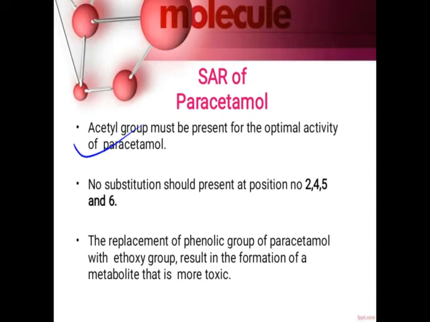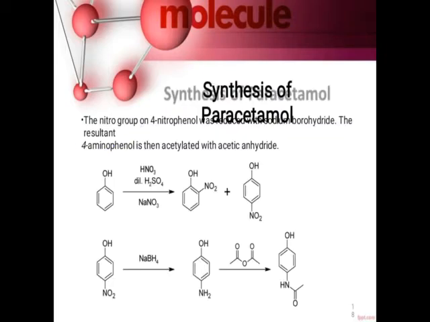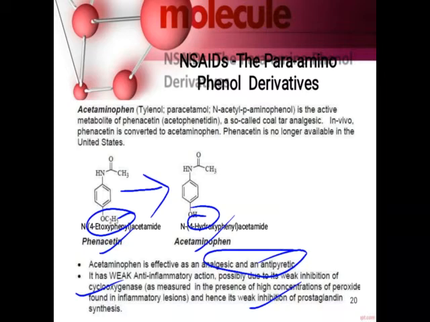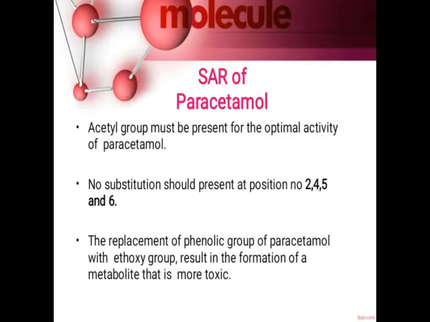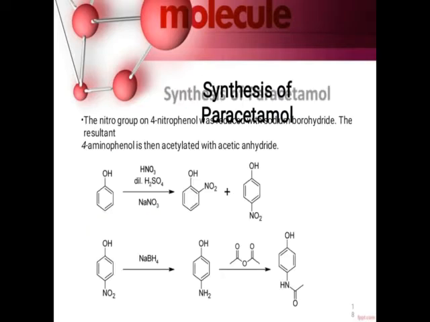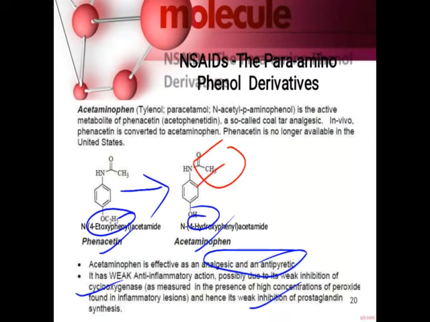So here we can observe that the acetyl group is present. It is necessary for the optimal activity of paracetamol. Then no substitution should be present at positions 2, 4, 5 and 6.